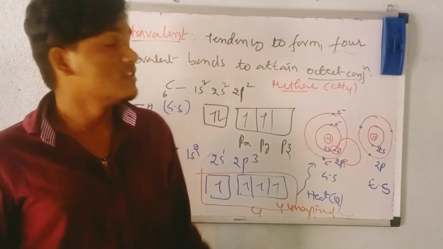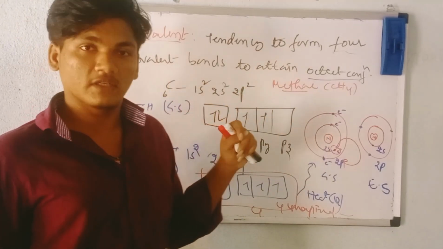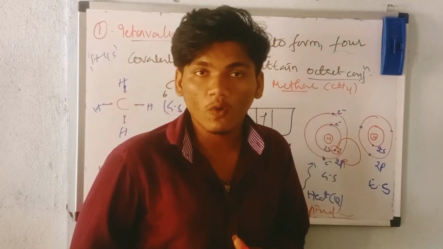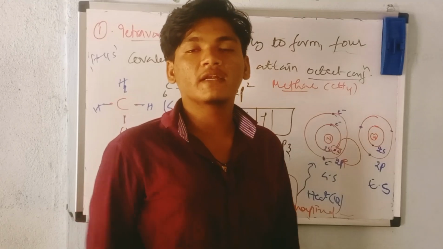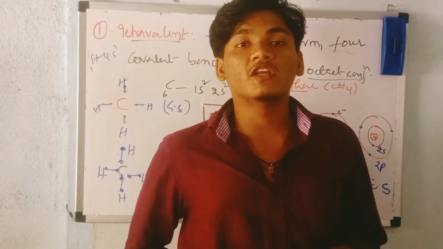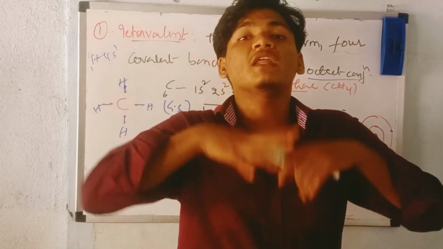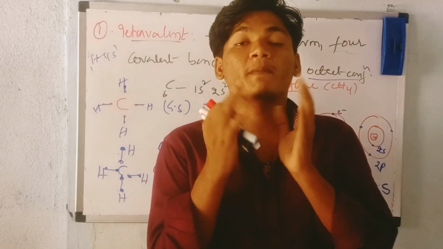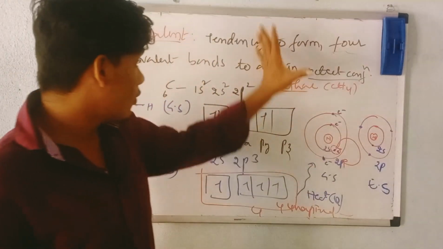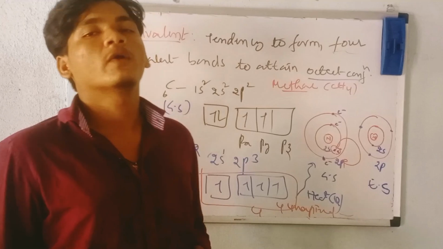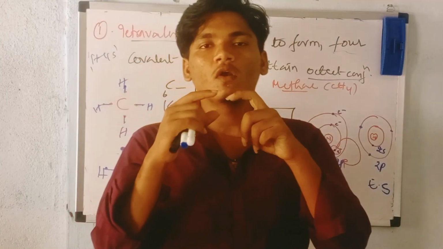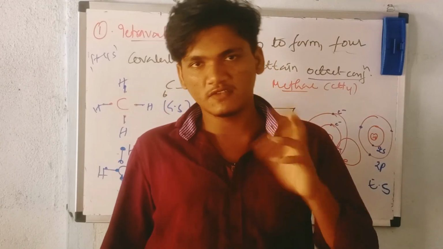Have you understood? This is about tetravalency. Due to the formation of 4 covalent bonds, carbon compounds attain the octet configuration, which is very stable in nature. Hence, carbon can form a huge number of compounds. So you can write all these points. All these points are very important regarding organic chemistry. Prepare well-suited notes for your understanding.